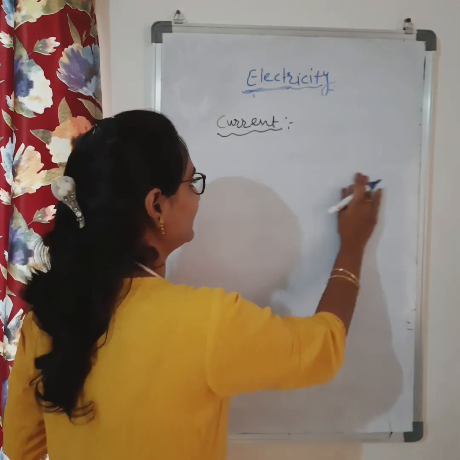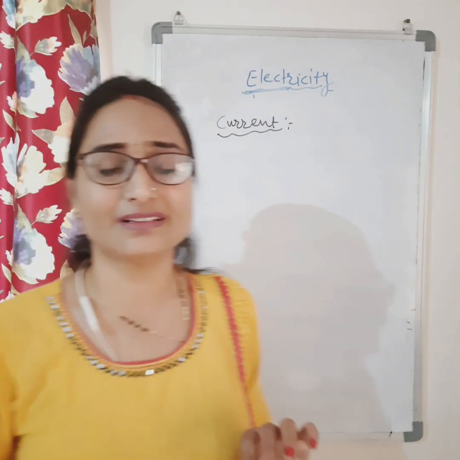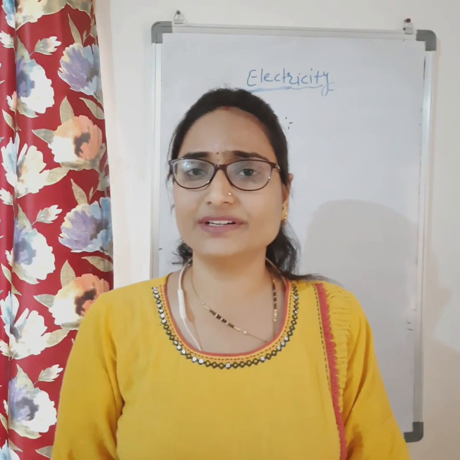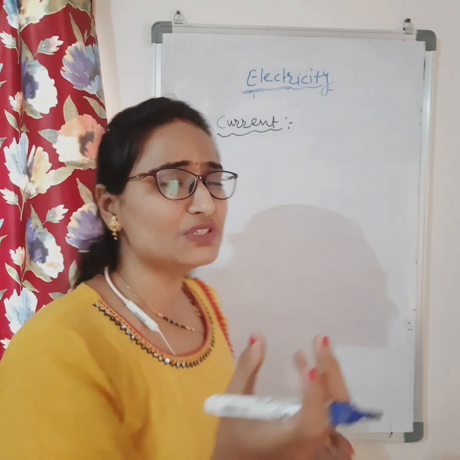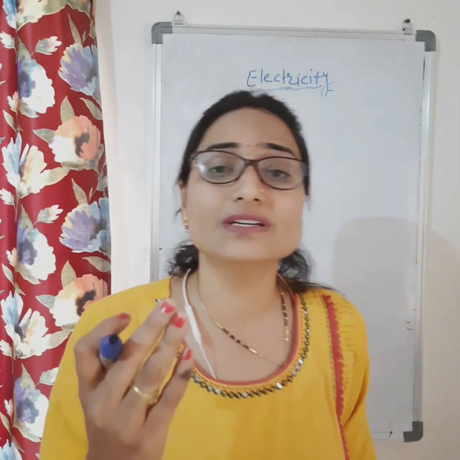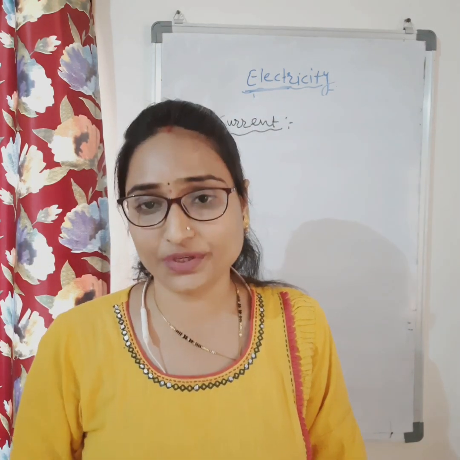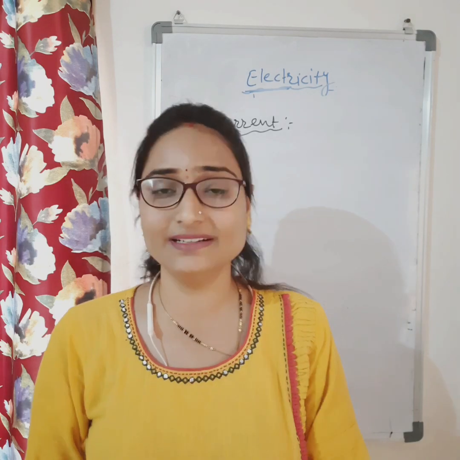If you take any conductor, before that, what is a conductor and what is an insulator? The material which allows the charges to flow through it is called a conductor.